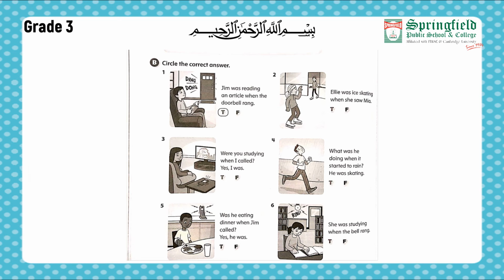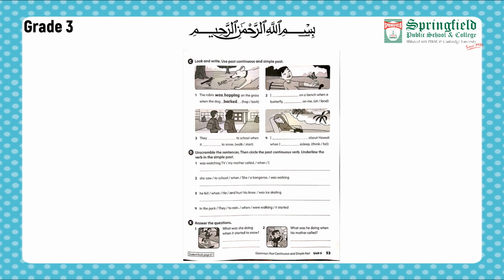Moving forward towards our picture number 5. Was he eating dinner when Jim called? Yes, he was. So as we can see, the boy is eating dinner and Jim is calling on the phone. So we are going to circle T. I hope you all are able to attempt the next picture. Moving forward towards our next exercises.